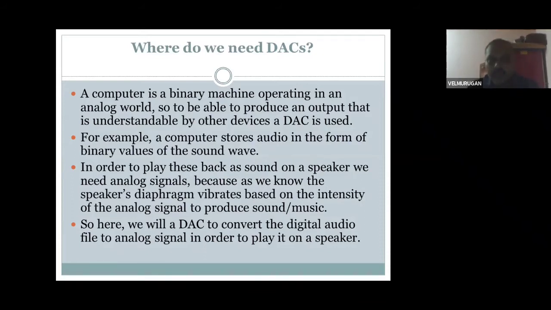Second, in order to play this sound back on a speaker, we need an analog signal, because the speaker diaphragm vibrates based on the intensity of the analog signal to produce sound or music. So here we use a digital to analog converter to convert the digital audio file to an analog signal in order to play it on a speaker. So digital information is played as analog output voice.